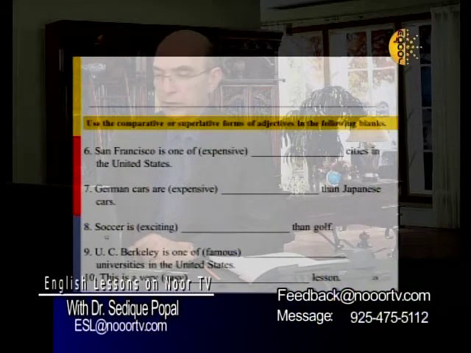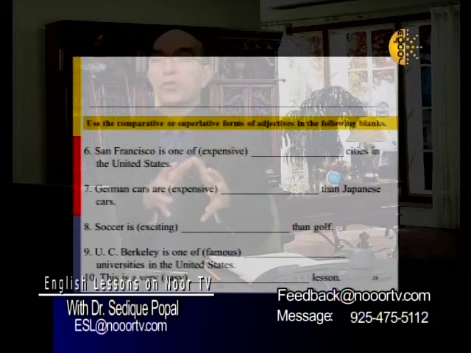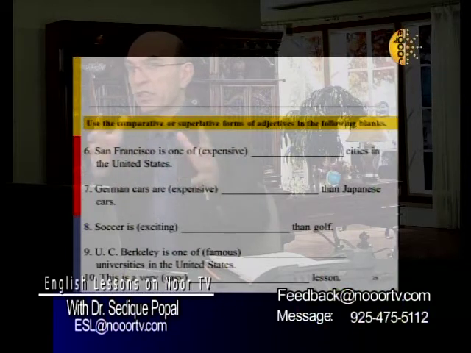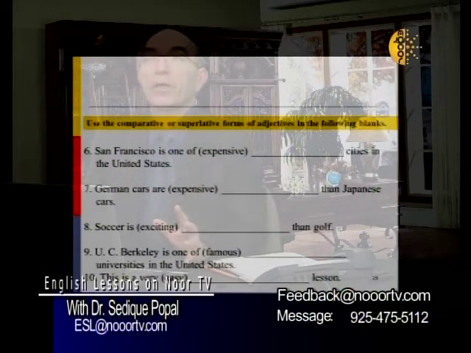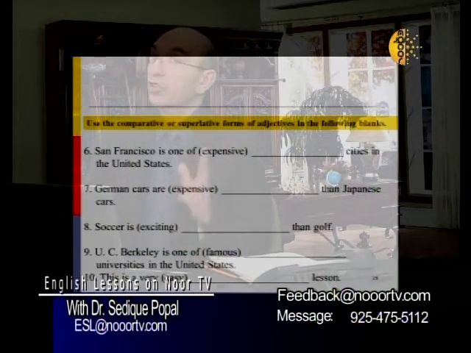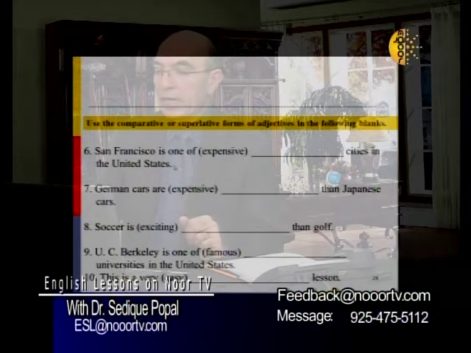Sentence number 6. San Francisco is one of expensive cities in the United States. Now, we are comparing San Francisco against what? One city, two cities, three cities, how many cities? A lot of cities. So not just one. And look, the adjective is expensive.